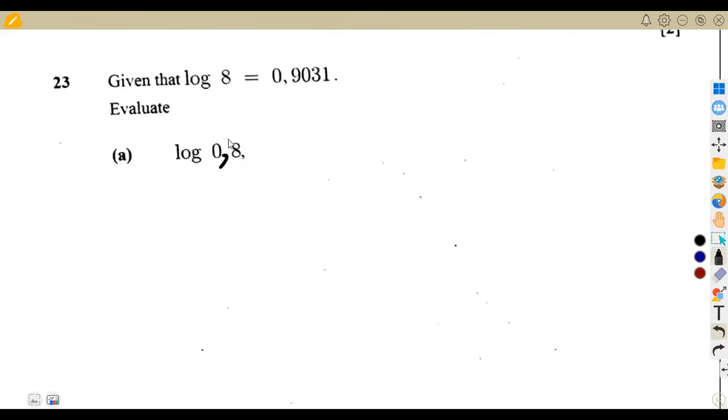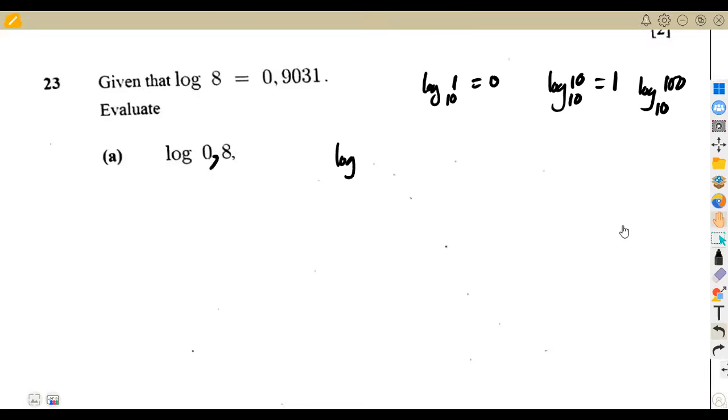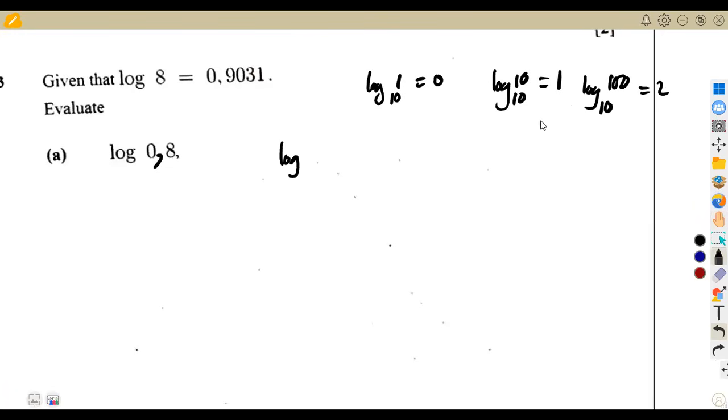From log 8, how can we find log 0.8? Remember, here if you're given this, we are in base of 10. So in base of 10, you're supposed to also know the logarithm of 1 in base of 10, which is 0. The logarithm of 10 in base of 10 is equal to 1. The logarithm of 100 in base of 10 is equal to 2. I talked about this. Logarithm of 1000 in base of 10, the number of zeros is your answer. So 10 is 1, 100 is 2. On 1, we do not have a 0 here, so it's going to be a 0.